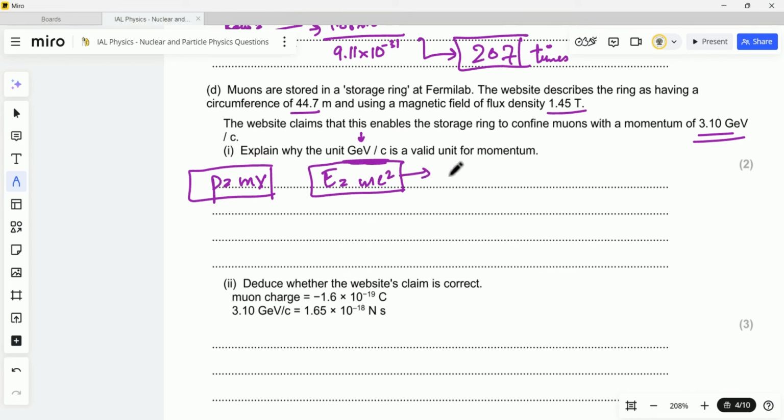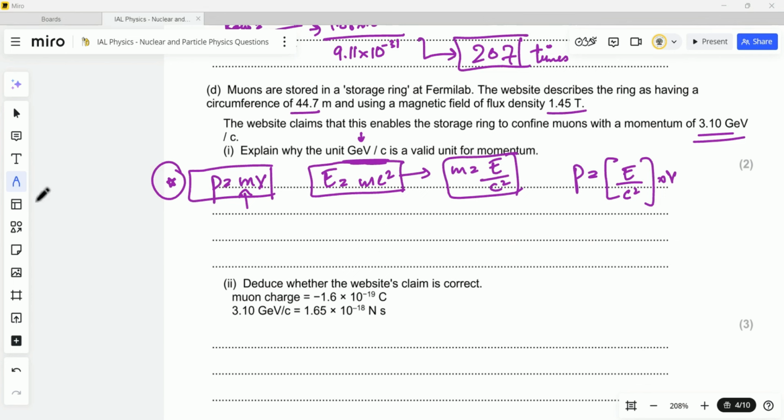Let's try to make this Einstein's equation part of the momentum. So I'll have to make something common. Let's take the mass as common over here. If I make mass the subject, the mass will be equal to E upon c squared, and I substitute it in the formula of my momentum. So it will give me P equals, in place of m, E upon c squared